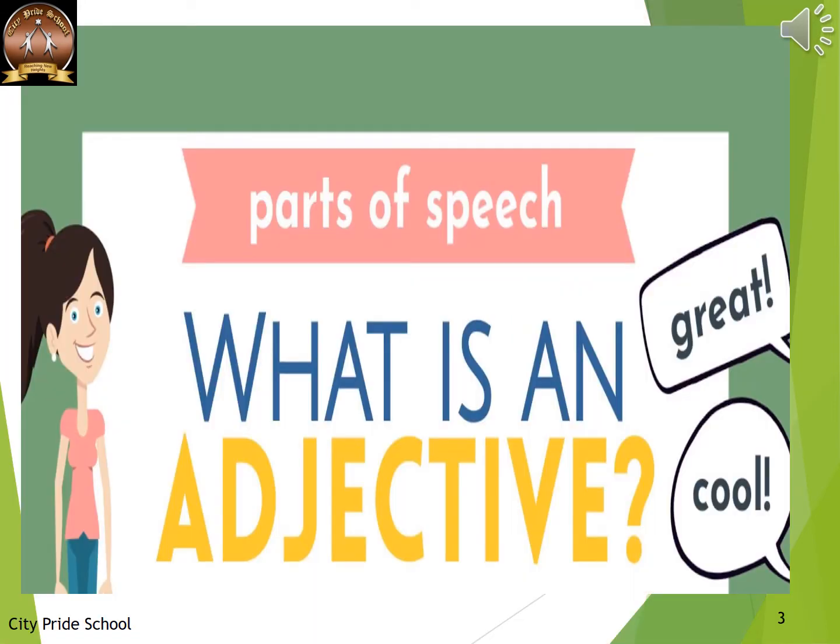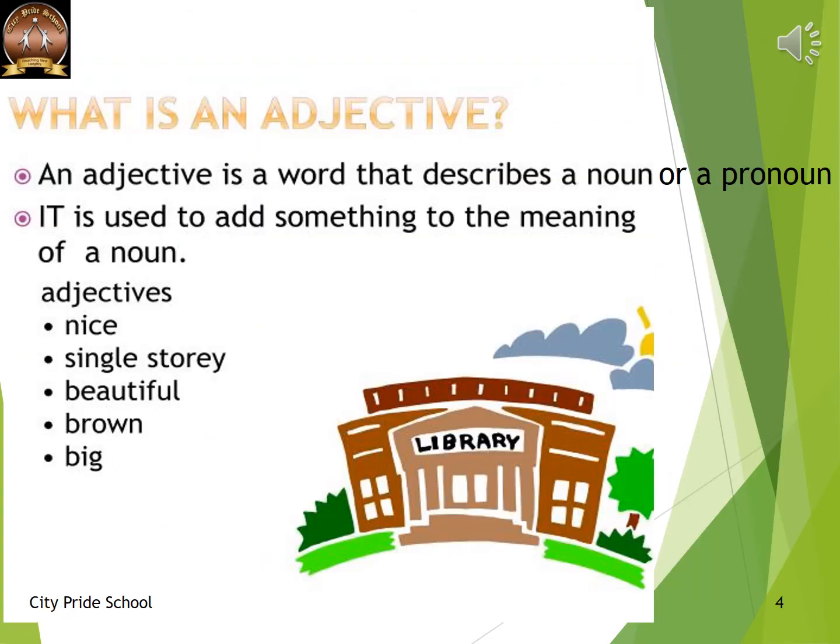You all are correct. We are going to start with adjectives. What is an adjective? An adjective is a word that describes a noun or a pronoun. It adds something to the meaning of the noun.